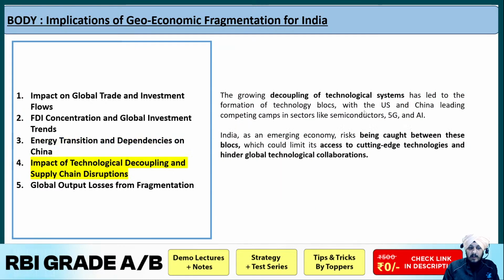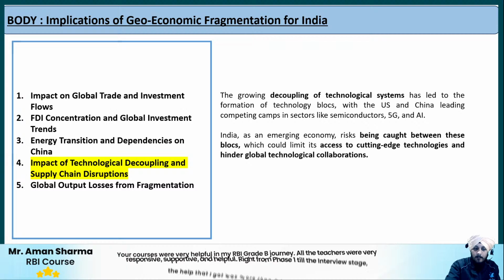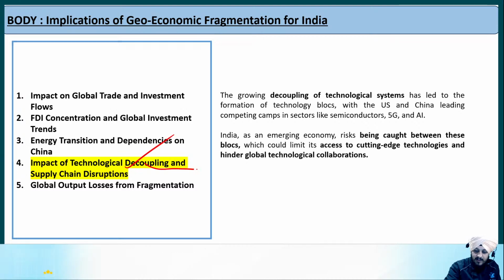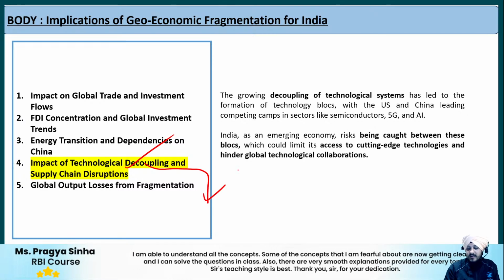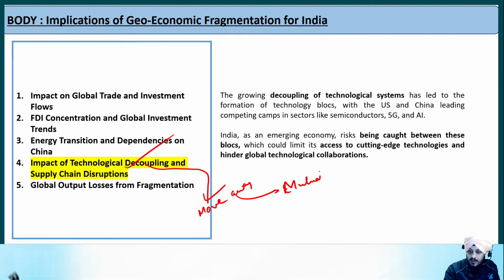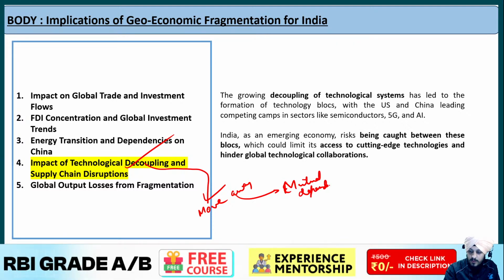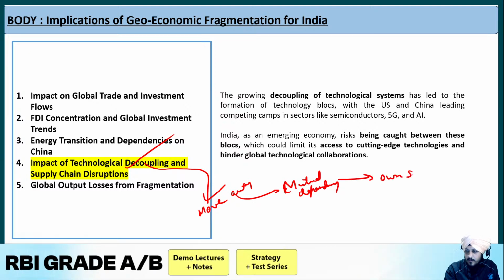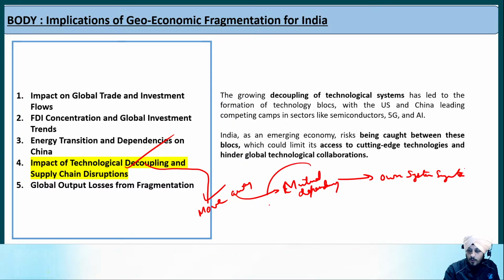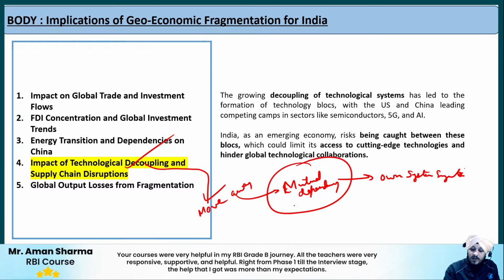The next is regarding the impact of technological decoupling and supply chain disruptions. Now, what do we mean by technological decoupling? Basically, it is a process where countries or regions move away from economic or mutual dependency. By moving away from that, they begin to promote their own technical systems instead of following the path of mutual dependency. And what does it lead to?